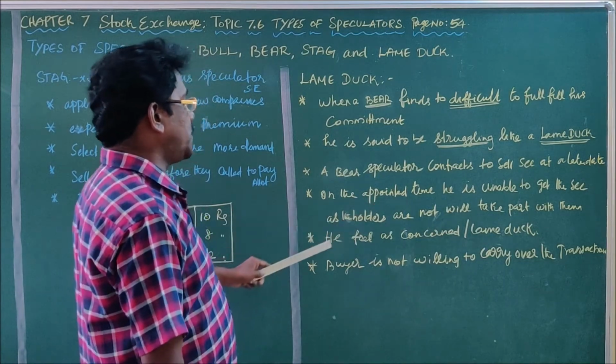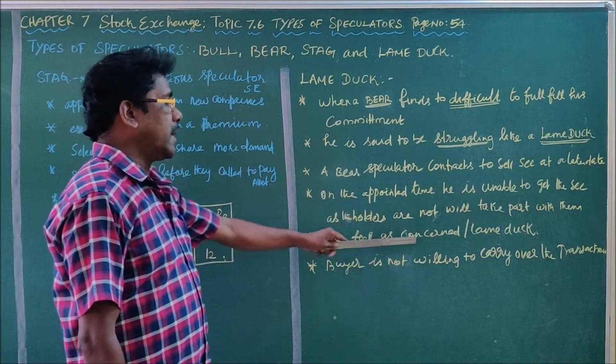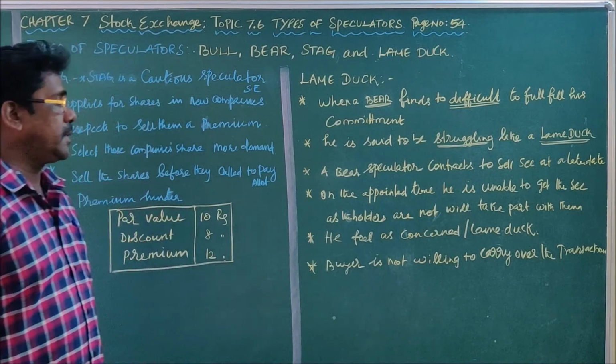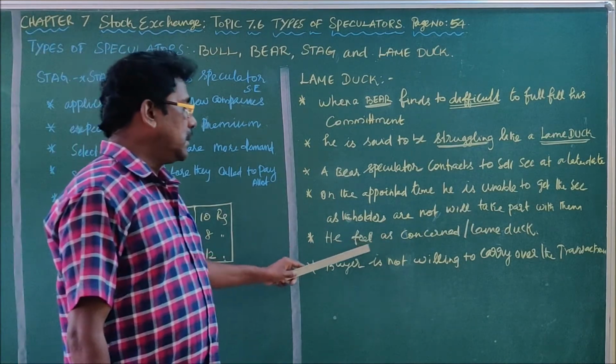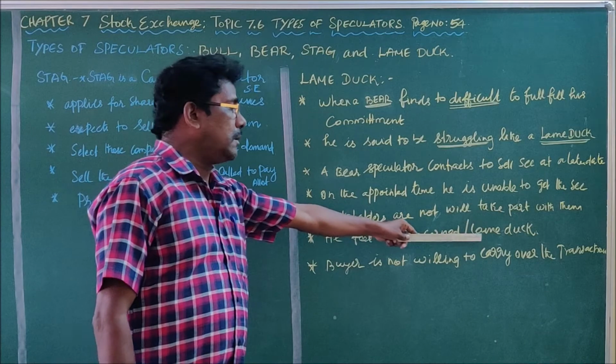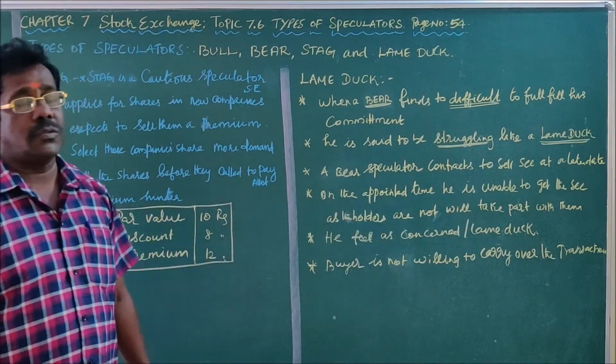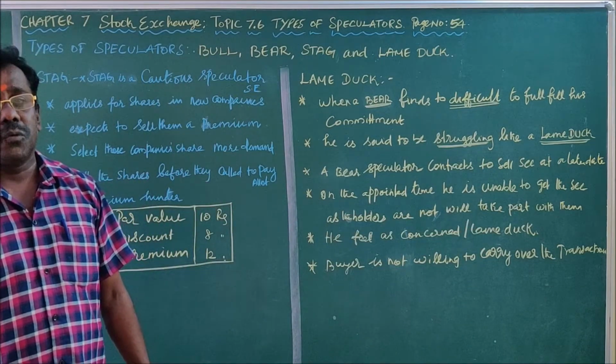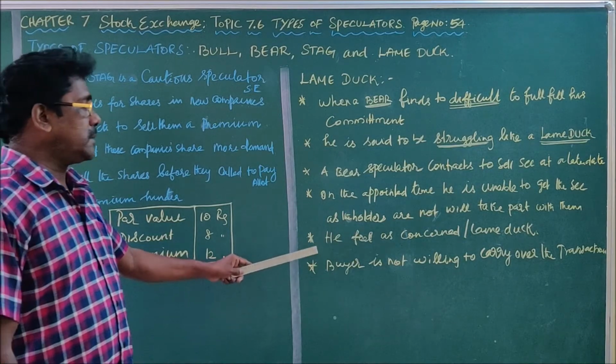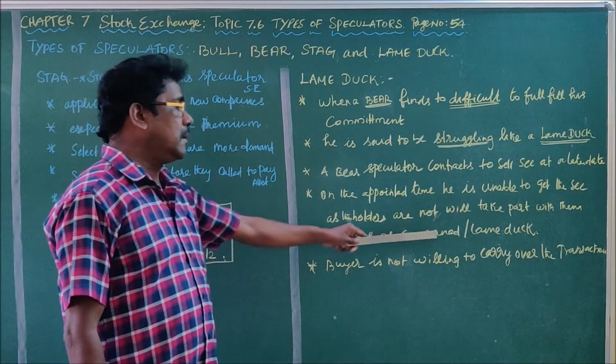In such a situation, he feels concerned, or is otherwise called a lame duck. So he is unable to do anything.